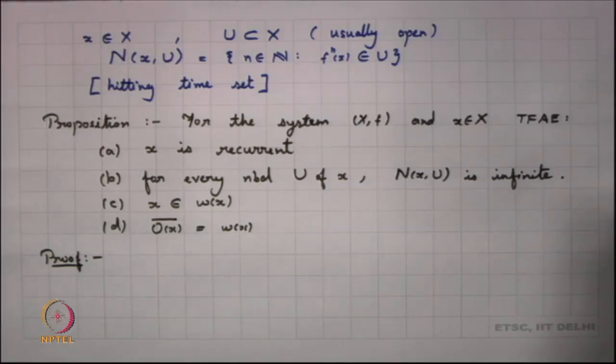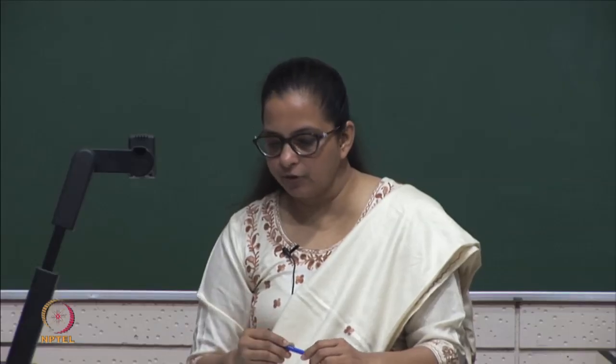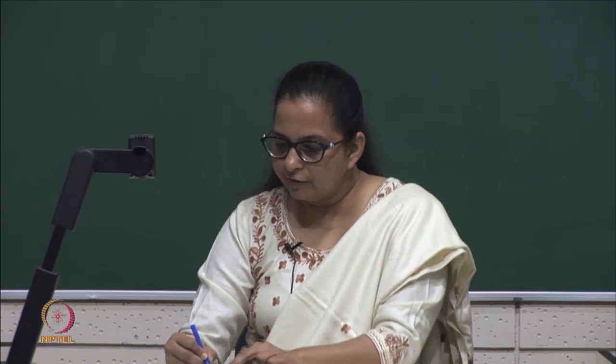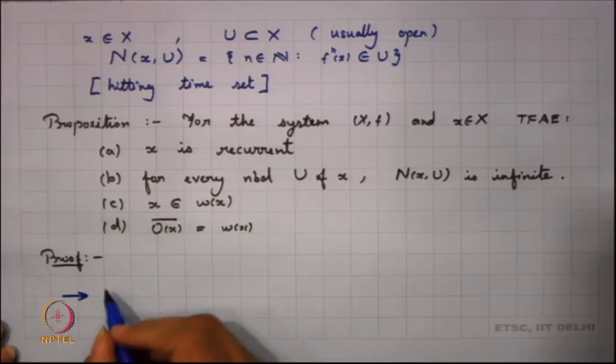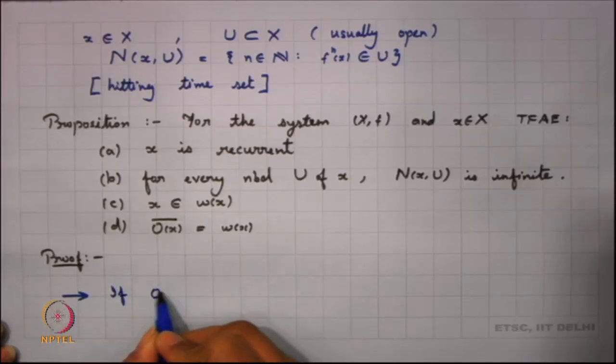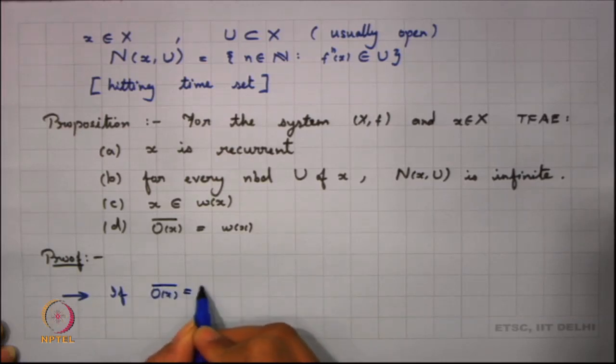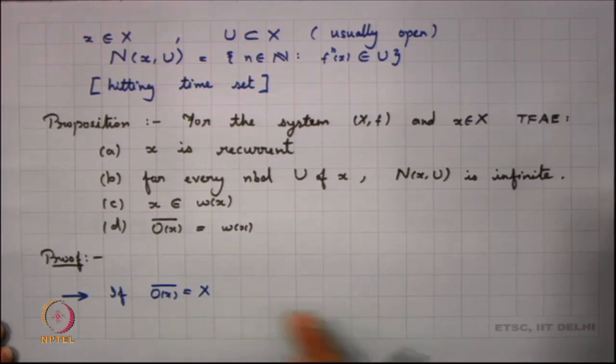Another observation which we have already seen, but I want to make here, is that if x has a dense orbit, can we say that x will be recurrent?